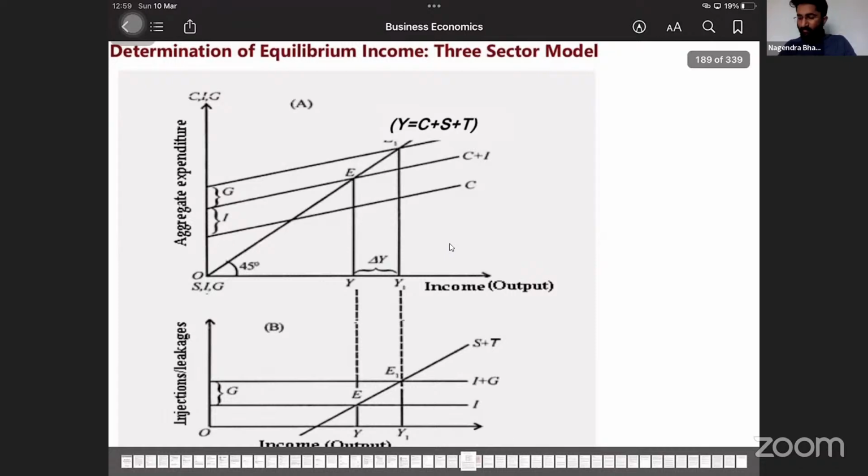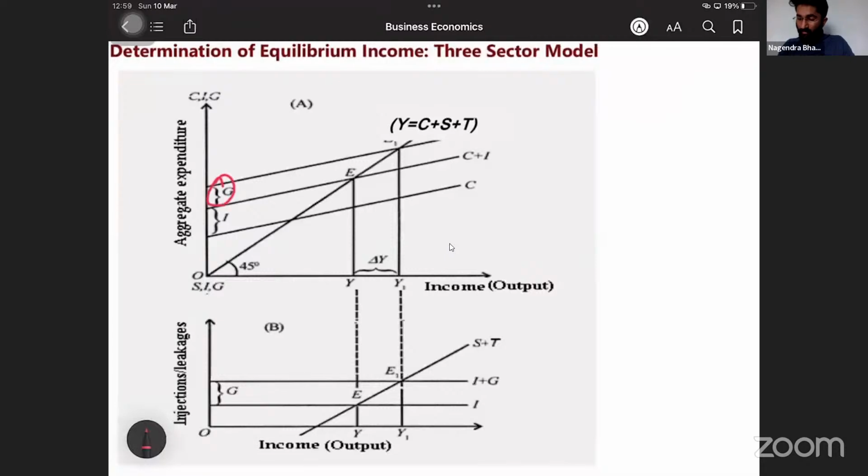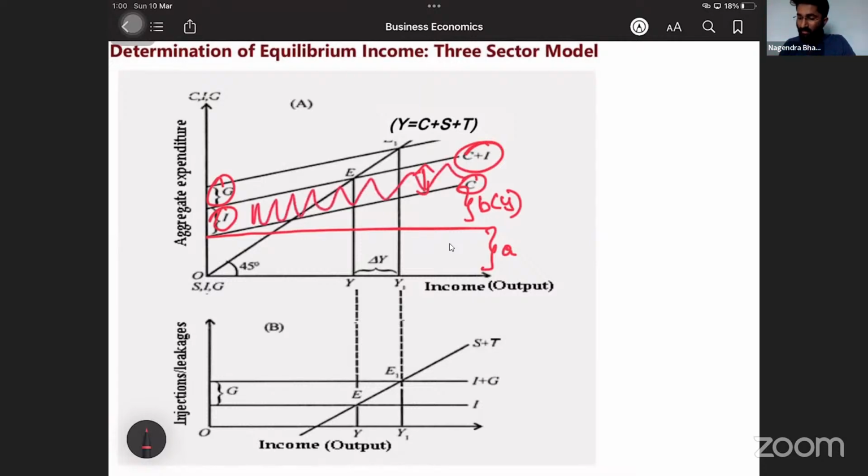So in this, remember we discussed that G is autonomous, I is also autonomous. So that's why, very simple point. C we already know. It is A plus BY. A plus BY is C. And I is autonomous, no? That's why we are adding C plus I. Autonomous is nothing but constant. I is constant. That's why the difference between these is always constant. And now one new extra point is added, that is G. G is also autonomous, which is constant. That is also added here.